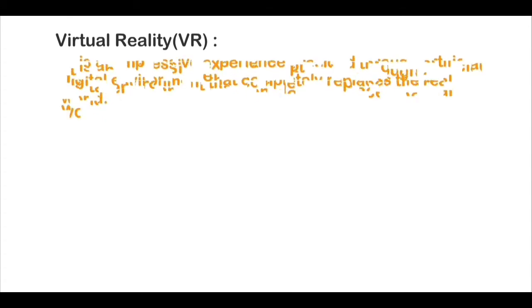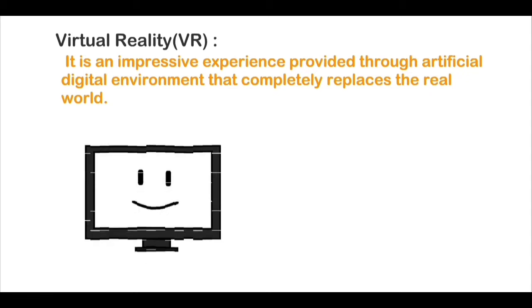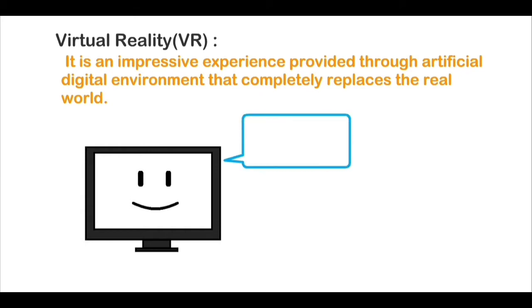So now coming to VR. VR, or virtual reality, is an immersive experience provided through an artificial digital environment that completely replaces the real world. So basically, VR is a computer simulated reality. To experience VR, headsets are used to generate realistic sounds, images, and other sensations that replicate a real environment and thus create an imaginary world or a virtual world. For instance, with VR, users can be transported into a roller coaster ride and feel the fun without actually being in the roller coaster.